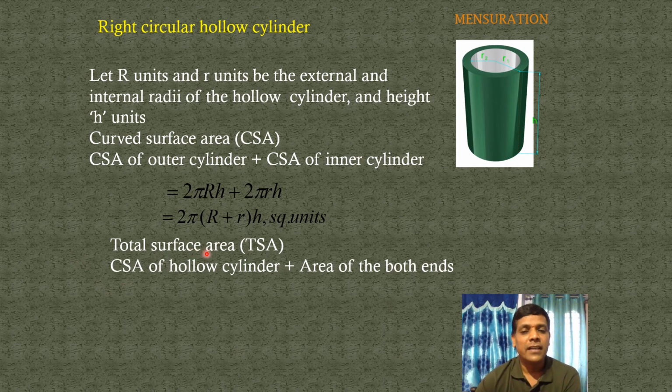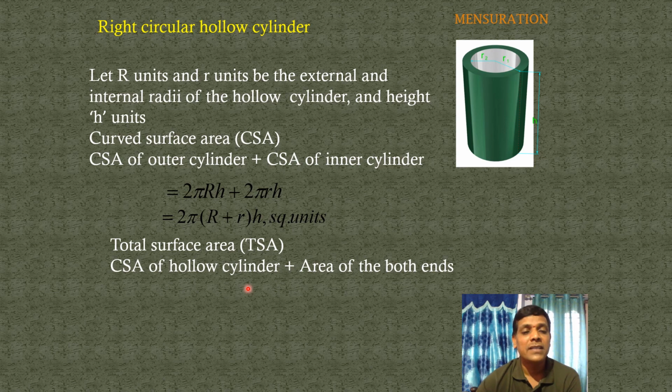TSA of a hollow cylinder. TSA of a hollow cylinder means CSA of the hollow cylinder plus the area of both ends. Do you know the formula for TSA of a cylinder? CSA plus top area plus base area. Yes, same. CSA of a hollow cylinder plus area of both ends. It contains both ends: this is the top area, this is the base area. So TSA of a hollow cylinder equals CSA of a hollow cylinder plus area of both ends.